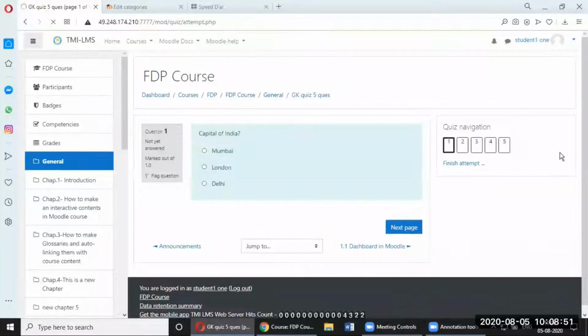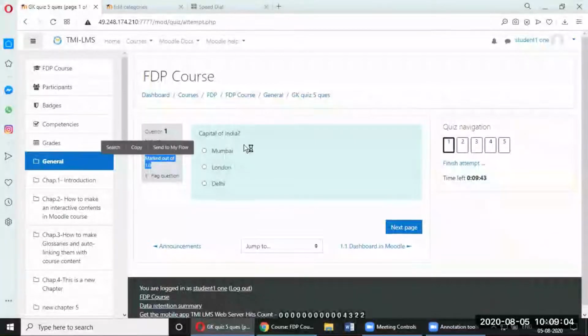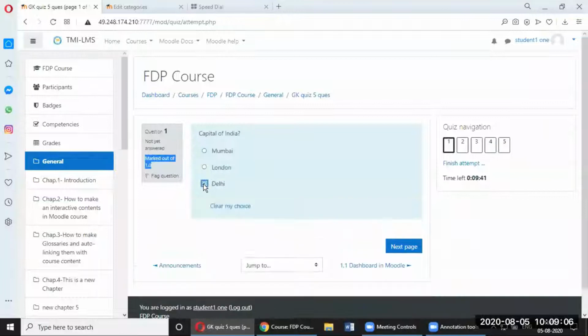As soon as you start the attempt, you will find that on the left hand side the question comes, question 1. It's not yet answered. It is marked out of 1, a 1 mark question: capital of India. So you can say Delhi, and then go to next page. There is no save button or anything. Just as you click next page, the answer is already marked.